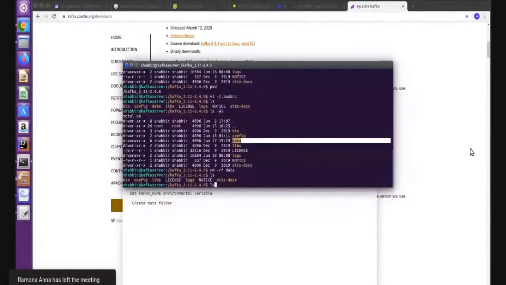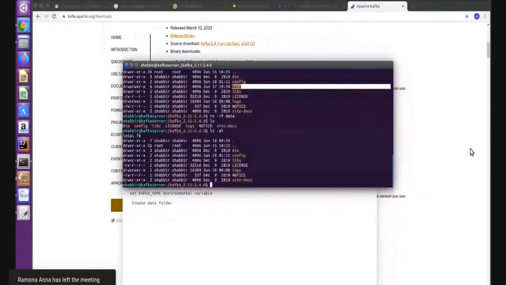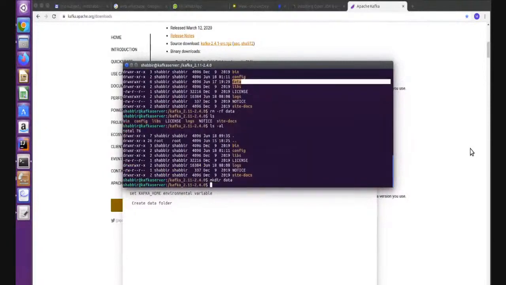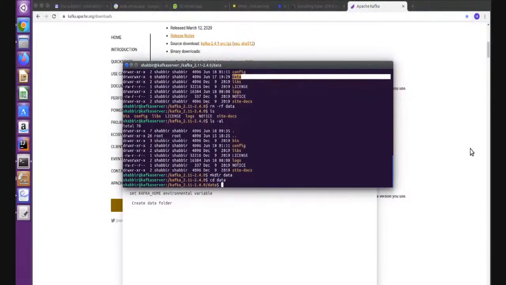Now I have removed the data folder. Now I will create it with mkdir data. Go inside the data directory, and now you have to store all your data here. It will store my Zookeeper data and my Kafka data.